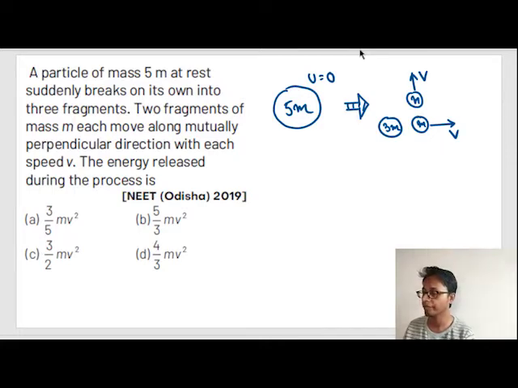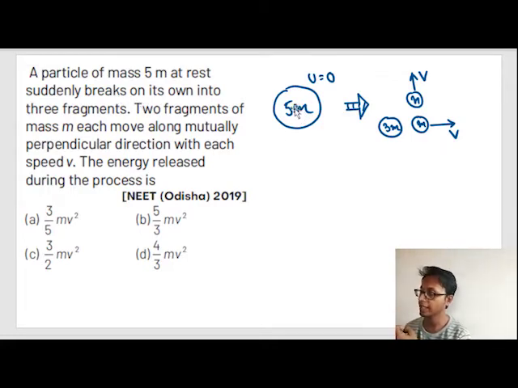What is the energy released during this process? So what is the question? We have to find out the energy released in this process, but what would be the approach? How would we find out the velocity released by this explosion when they have given us only these 2 velocities? Now understand this concept.